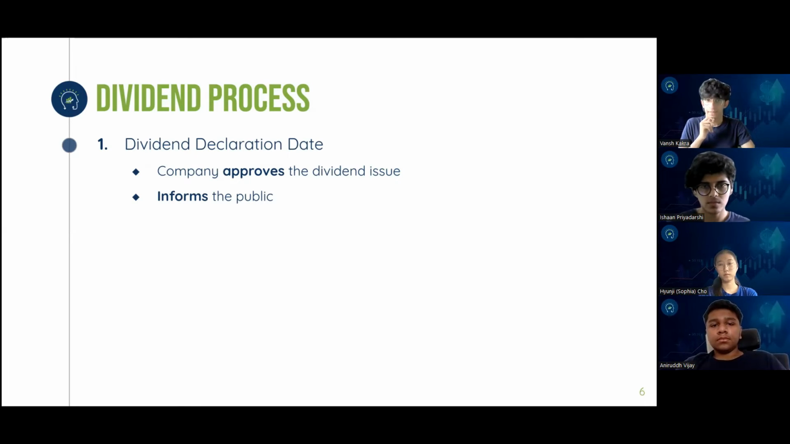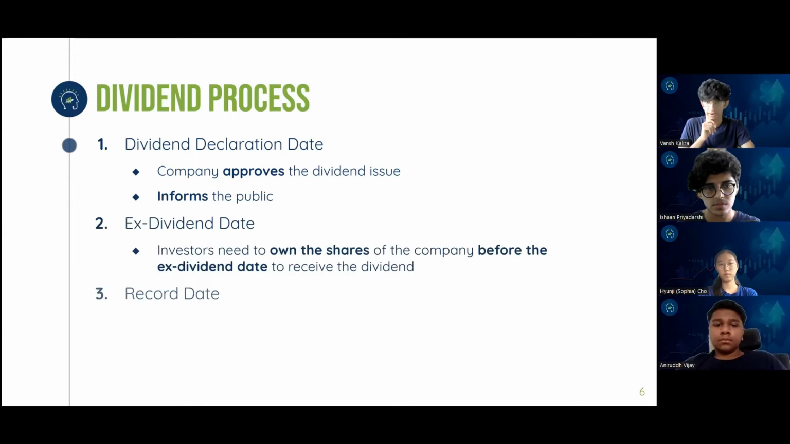Now the second step is the ex-dividend date. To get a dividend on a share, you need to own the share or have it in your portfolio before the ex-dividend date is announced, right? The ex-dividend date is typically before the record date, and this determines whether the buyer of the stock will be entitled to receive the upcoming dividend, right? So if you have that stock in your portfolio, it means you'll receive the dividend, right? And before this date, the stock has to be in your portfolio.